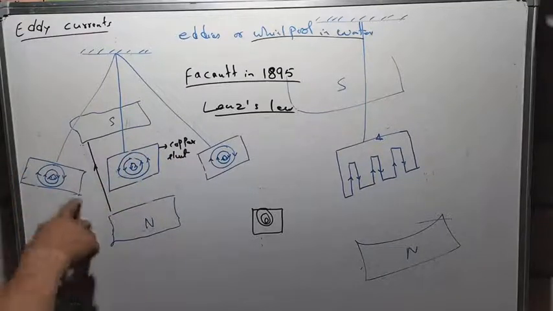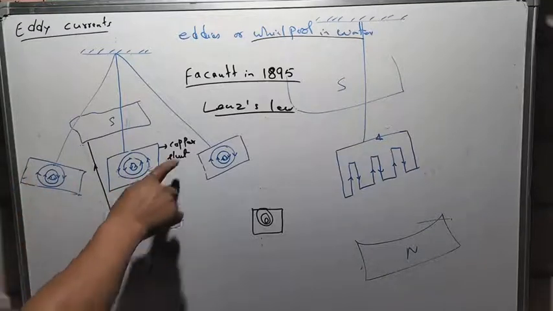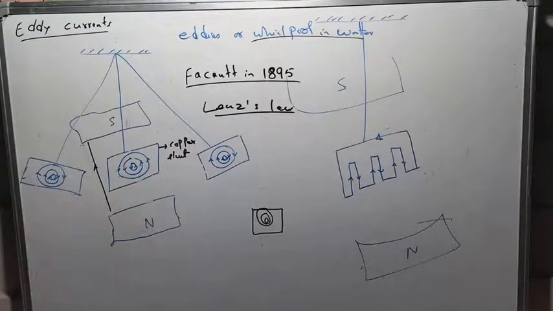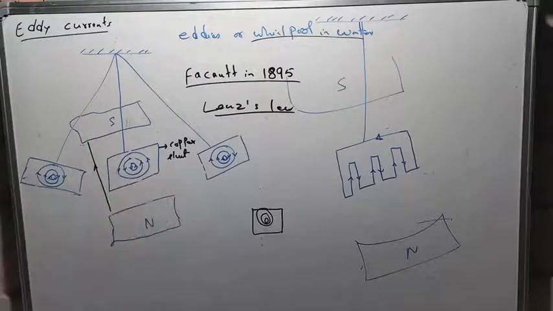So the oscillation in this case, when you expose it to the magnetic field, the oscillations of this copper sheet will be highly damped. When I say highly damped, it means this oscillation will stop immediately. Why? Because of Lenz's law.